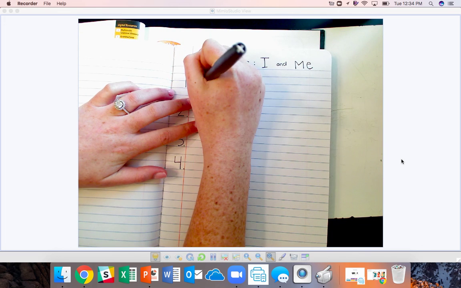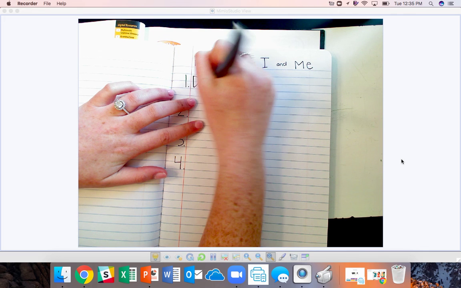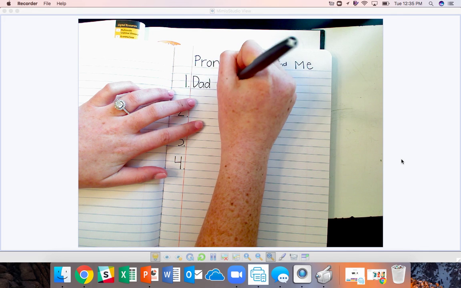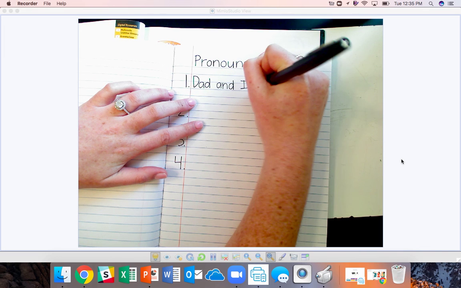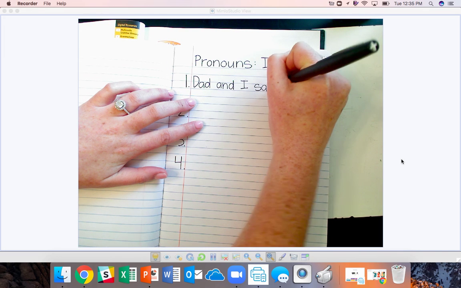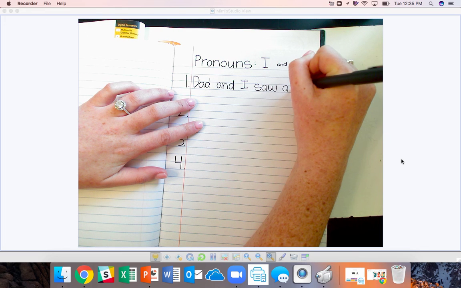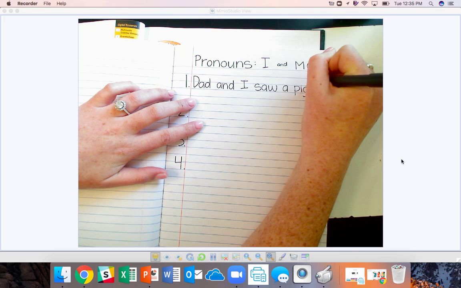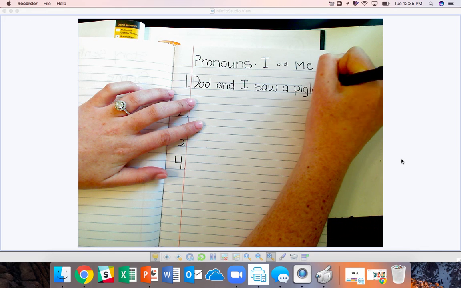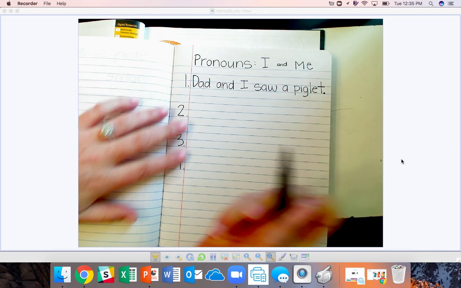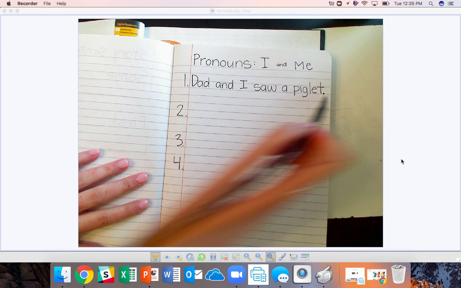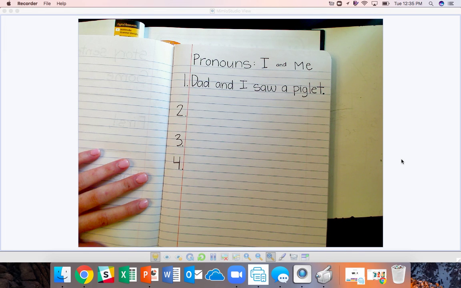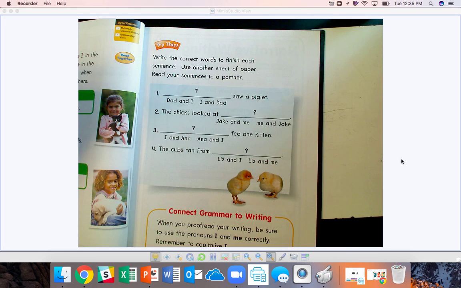Capital D for Dad. Dad and I saw a piglet. Now notice I have my capital letter, spacing in between all my words, and the proper punctuation mark.